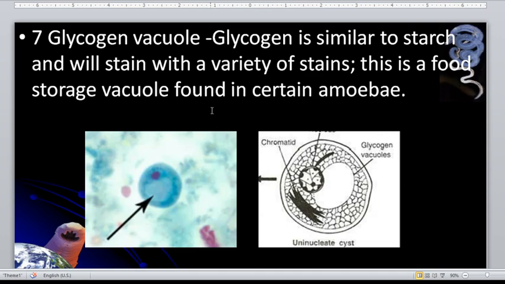So the glycogen vacuole, that is similar to starch and will stain with a variety of stains. This is a food storage vacuole found in certain amoeba. That's why it was compared to starch as a storage source of energy. Okay, so we have here, this is a glycogen vacuole, and even this one, glycogen vacuoles.